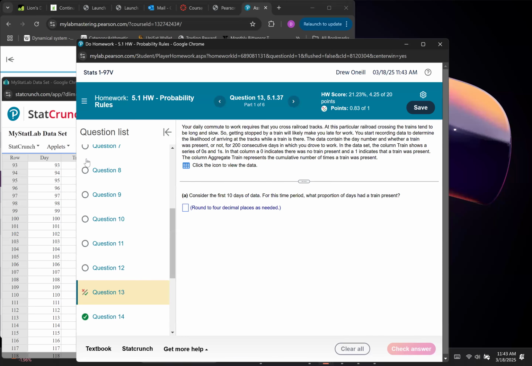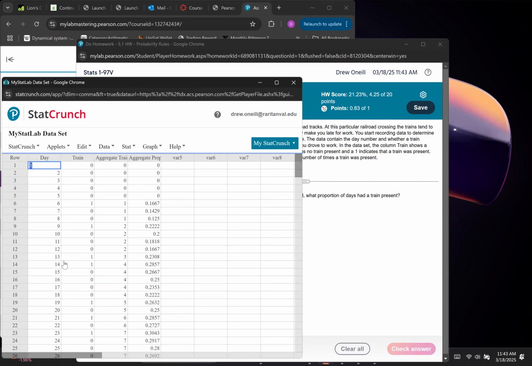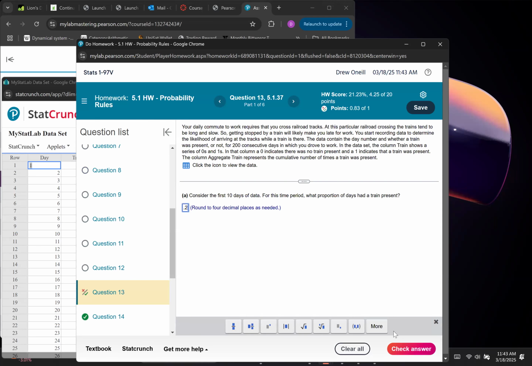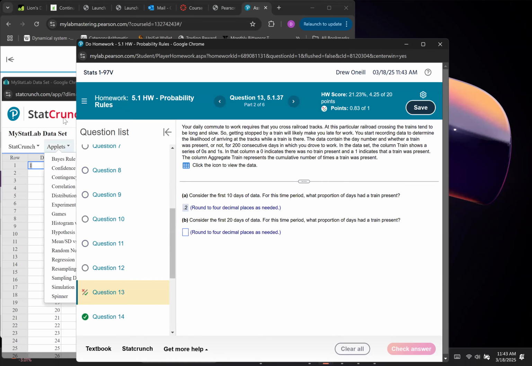For the first 10 days, how many trains did they see? Well, let's go down here. They've seen 2 total out of 10. So that's 20% or 0.2, right? So we use the last column for each one. So it's already kind of done for us. You go to part B, 20 days.